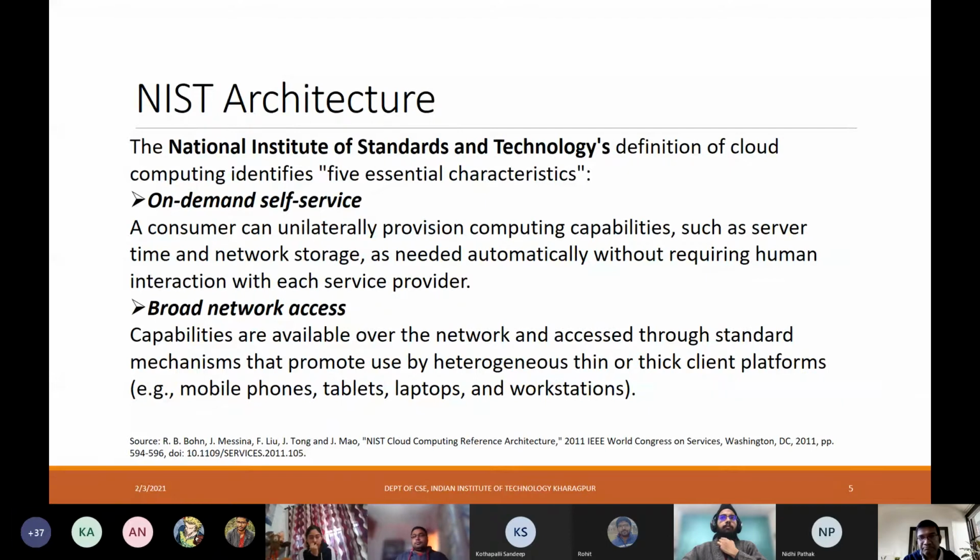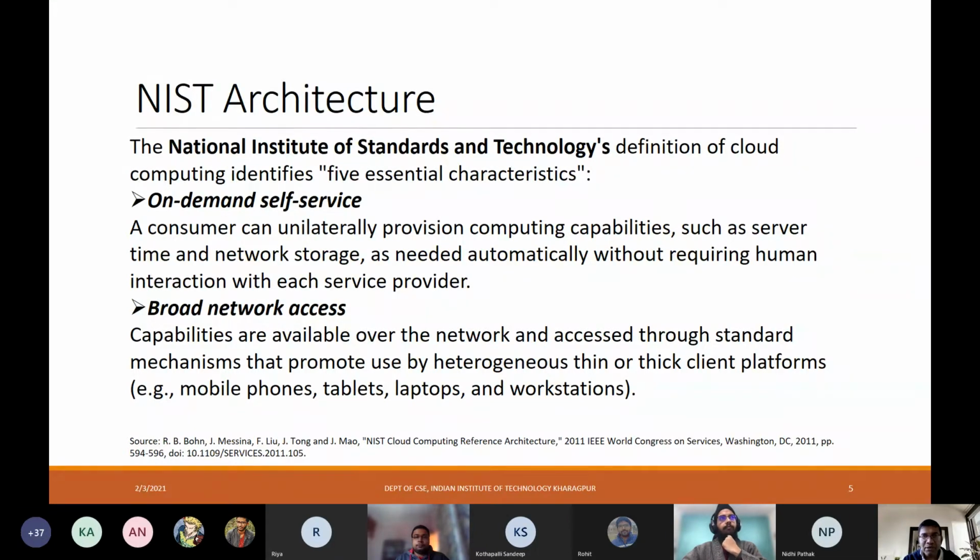Users can use different types of thin or thick client platforms, which include standard workstations, laptops, mobile phones, and nowadays so many other types of devices. All these different types of clients can be used to get access to these computing resources over the network.